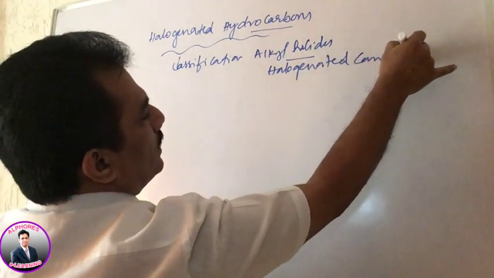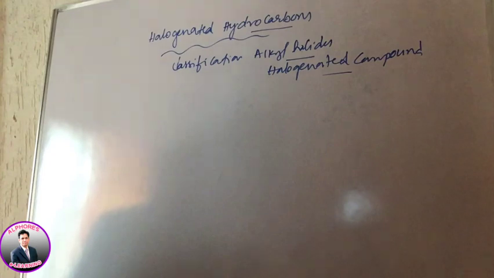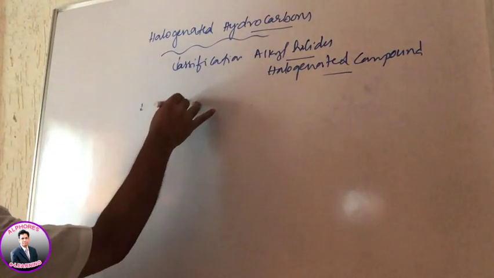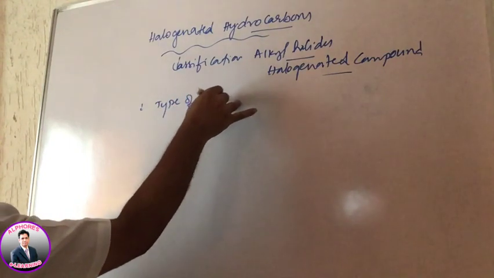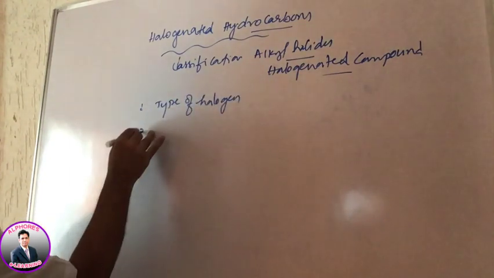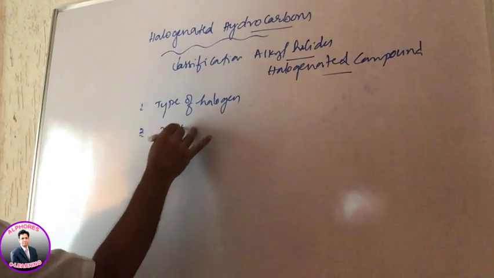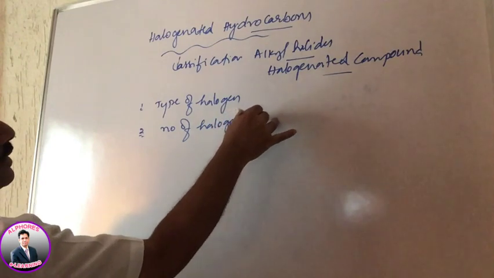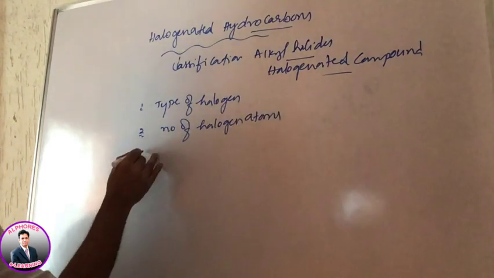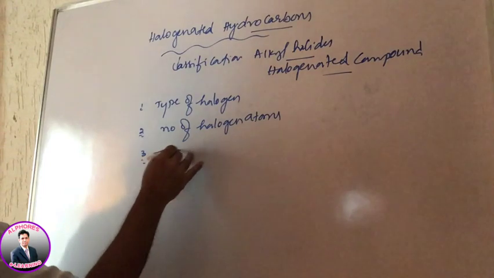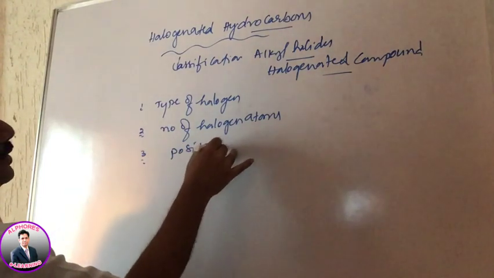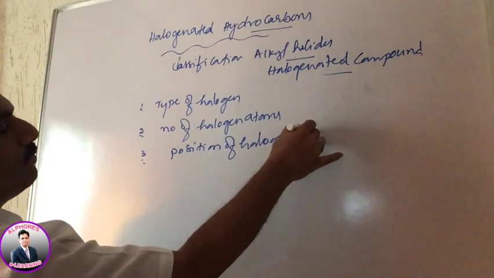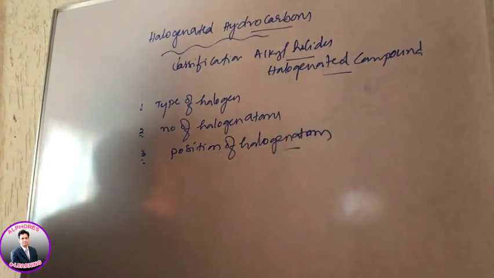Generally these compounds are classified depending on the type of halogen substituting hydrogen, depending on the number of halogen atoms present that are substituting hydrogens, and depending on the position of the halogen atom. They are classified into different kinds.